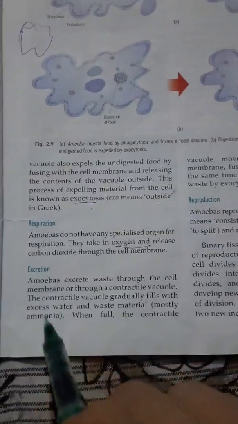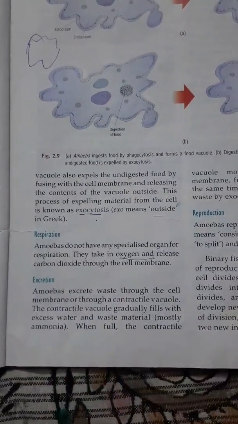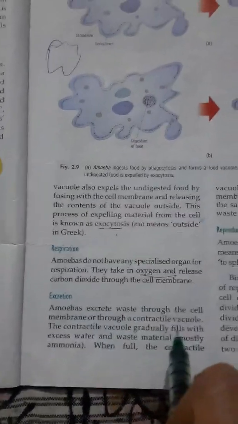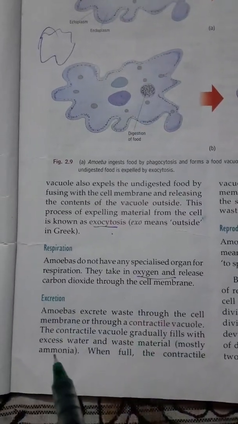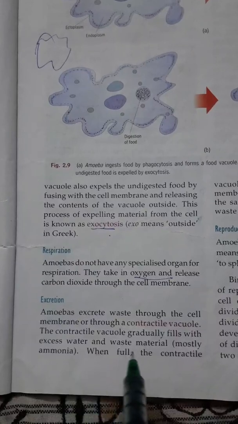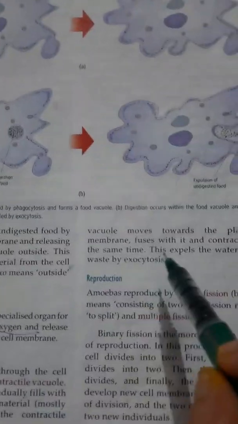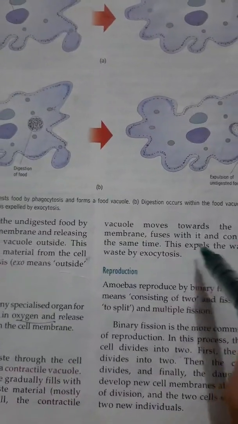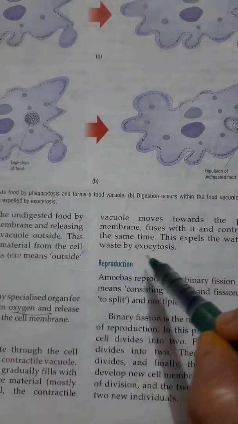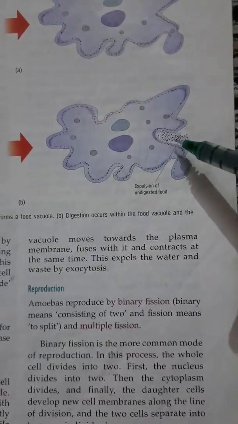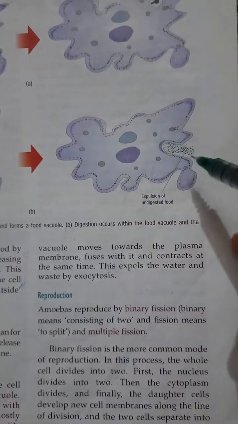Now excretion. How do they excrete waste material from their body? They have a contractile vacuole, and this vacuole gradually fills with excess water and waste material. When full, the contractile vacuole moves toward the plasma membrane and fuses with it. It expels the water and waste by exocytosis. Here you can see the amoeba move from the place and expel the undigested food from the body.